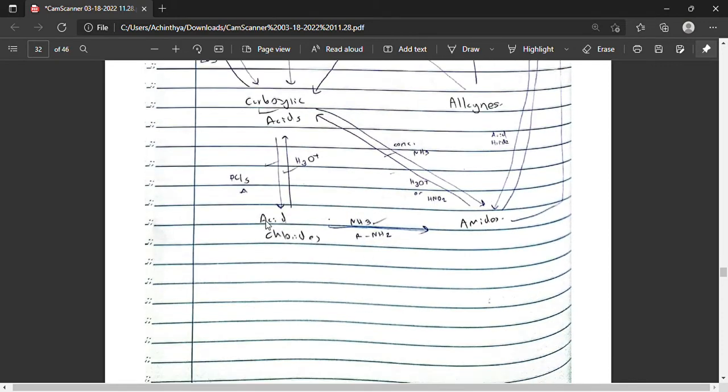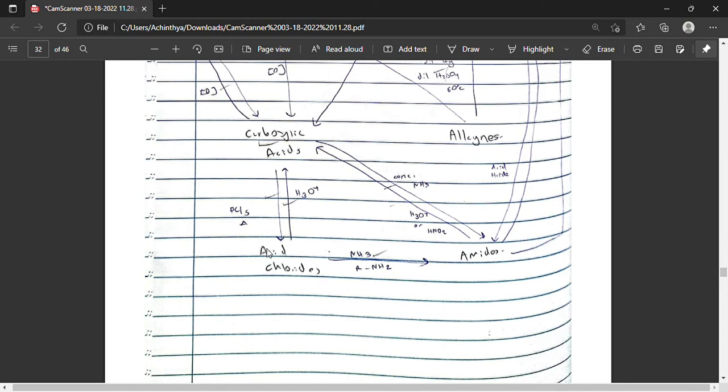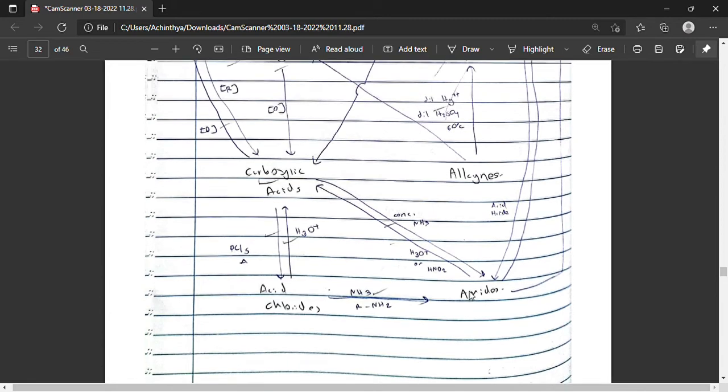This is an acid chloride. Acid chlorides are formed by adding PCl5 and heat into carboxylic acids, and it can be reacted with ammonia or amines to form amides.